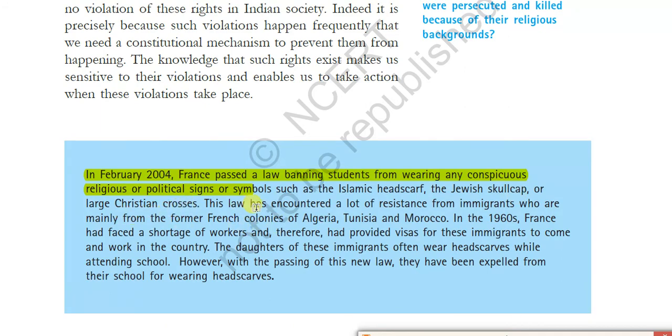With this new law, students were expelled from school for wearing headscarves. So this is a kind of discrimination based on religion. You can quote some example here.